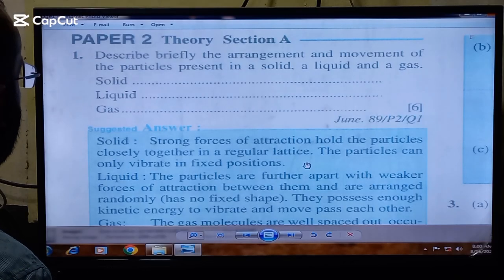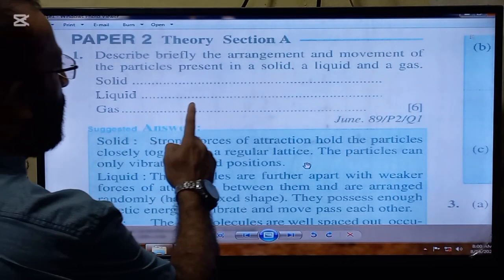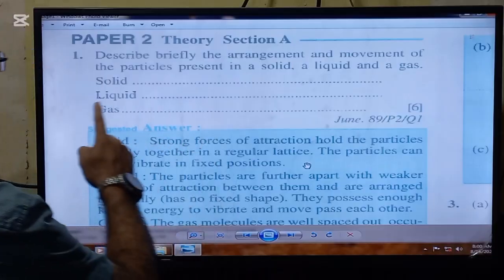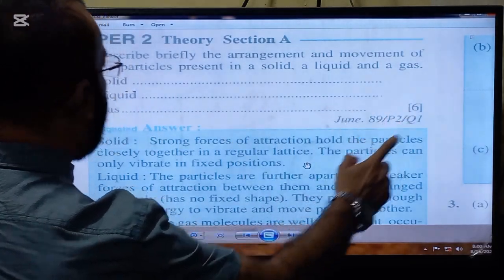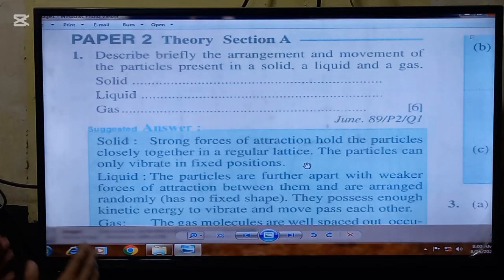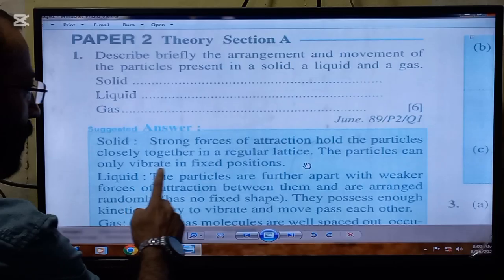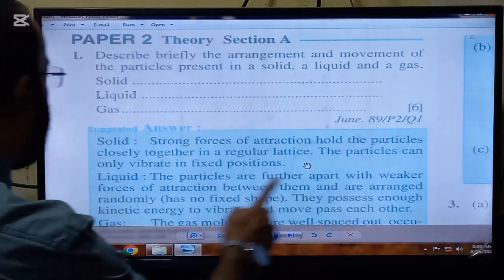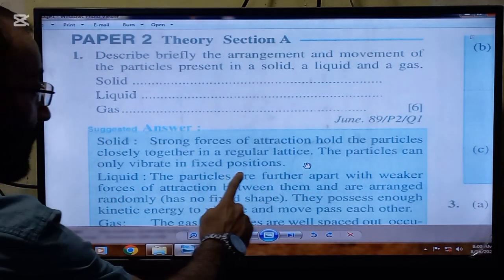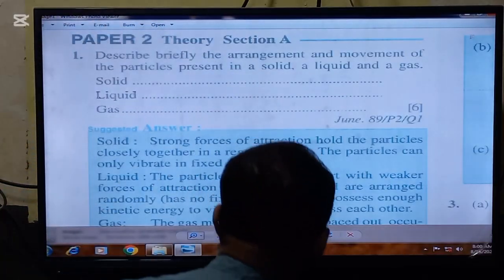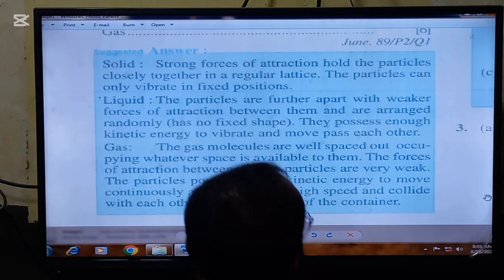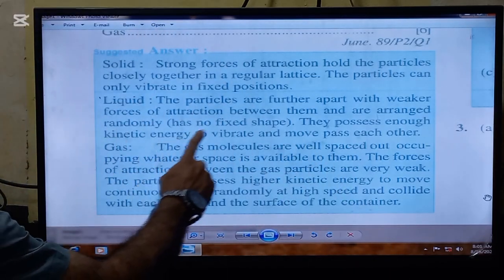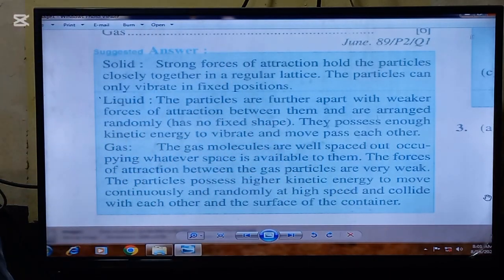The statement of the question is: describe briefly the arrangement and movement of the particles present in a solid, a liquid, and a gas. So concentrate yourself. Here is the answer. Solid. Strong forces of attraction hold the particles closely together in a regular lattice. So the shape of the solid is regular. The particles can only vibrate in fixed positions.